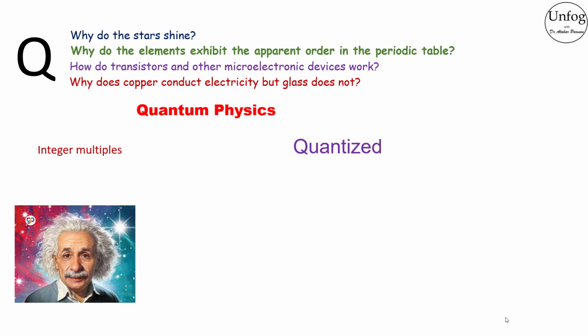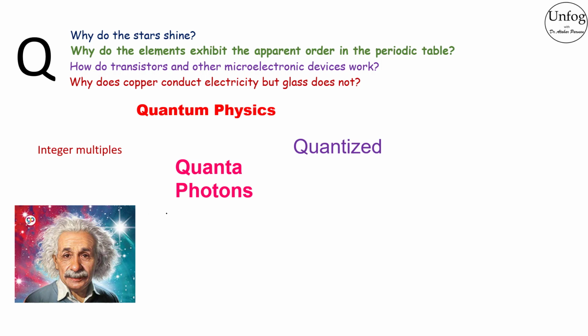At first, Einstein said that light comes in bundles of energy. Later, in 1905, he said precisely that light or electromagnetic radiation is quantized and exists in quanta, which we now call photons. The word photon was not given by Einstein. In fact, it was later given by a chemist named Lewis in 1920.